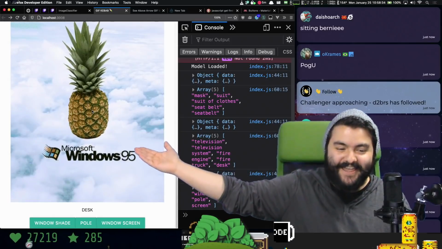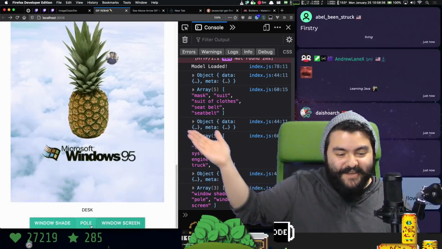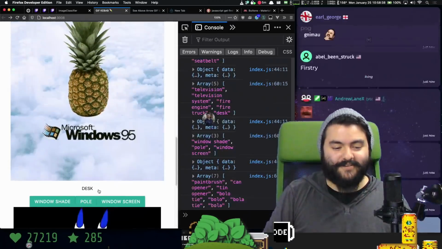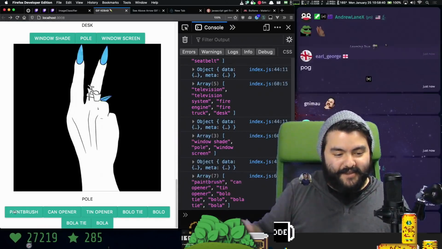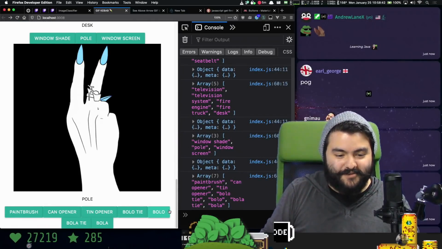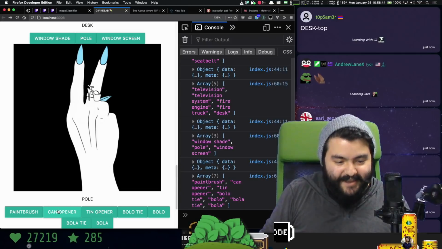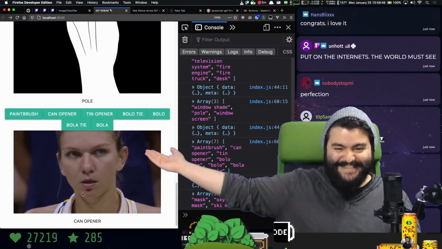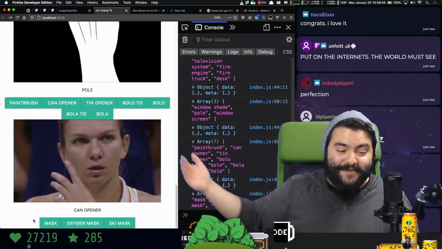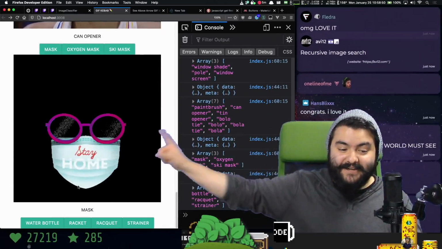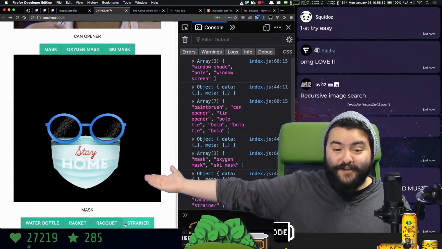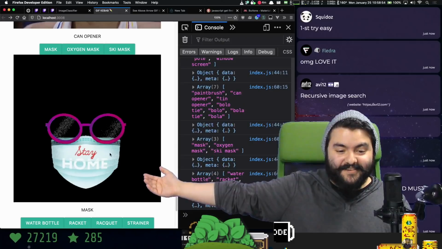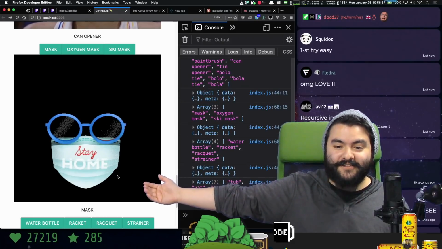And then we get back this. This is beautiful, by the way. And we can say pole. And then we get back that. We get paintbrush, can opener, tin opener, bolo tie, bolo. Let's go with can opener. And then we get this. And then we're back to mask. But we get a different mask with different detect. It's a GIF kebab. It's beautiful.